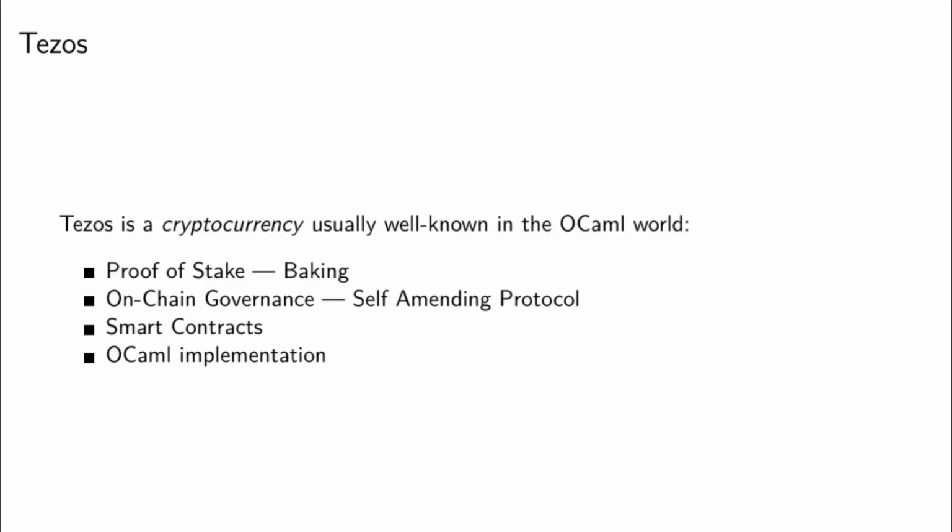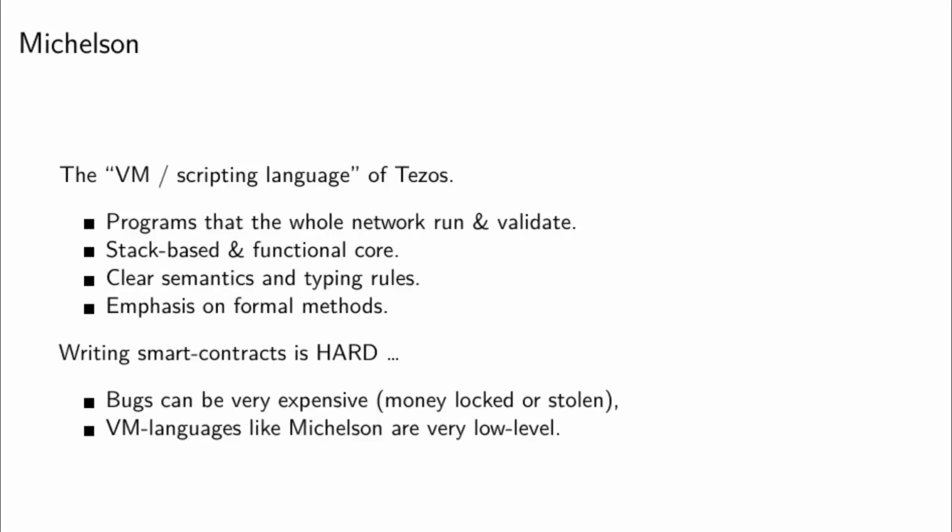And of course, the other particularity is the OCaml implementation. The main implementation of the node, client and baking software is written in OCaml, and the protocol itself, the thing that is being voted on by the stakers, is a hash of a tarball of OCaml files. So OCaml is really central. Those files define a big functor that is used to decide what are valid blocks. So the contracts mentioned above are actually pieces of Michelson.